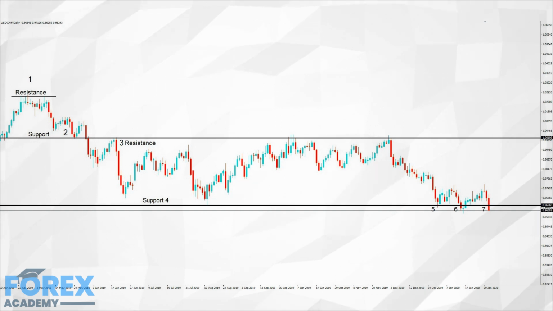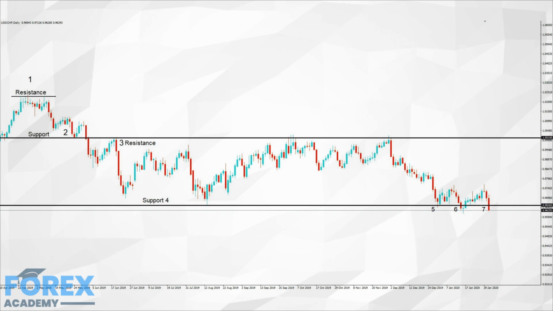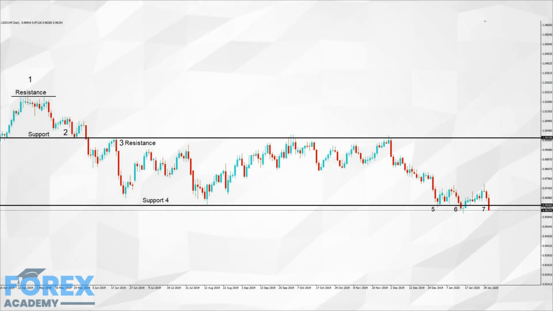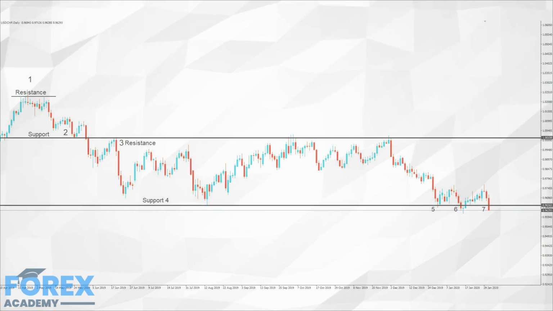This bullish candlestick and the more convincing pierce of the support line at position 7 falls in line with our theory that the Swiss franc is being bought as a safe haven currency at this time. And therefore, traders should be looking for this support line to subsequently become an area of resistance, with possible continuation to the downside, perhaps to the 0.95.